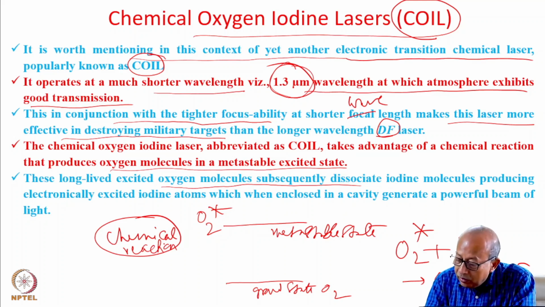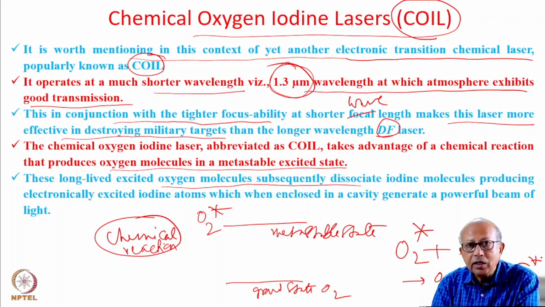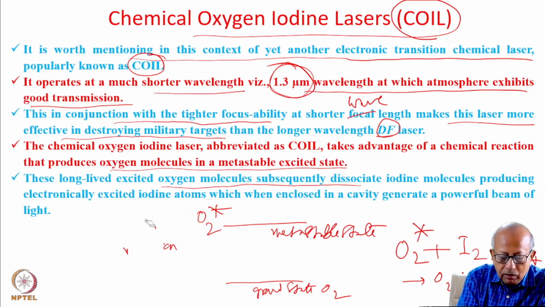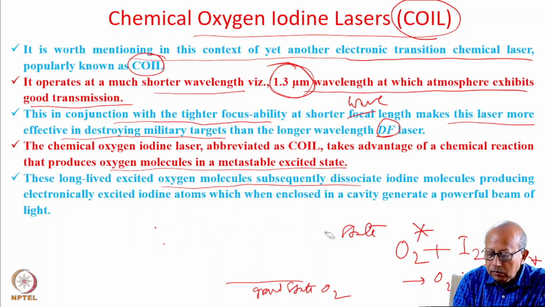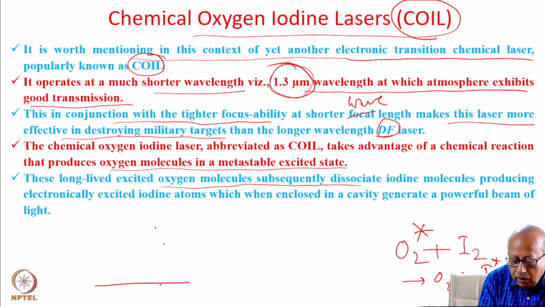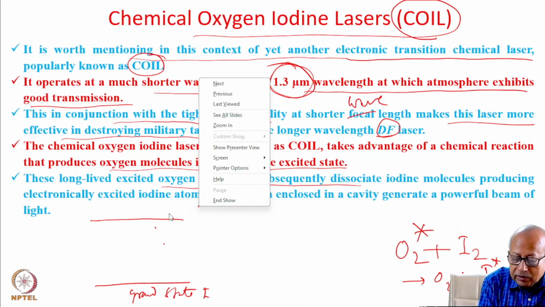And this iodine is produced in an electronically excited state. So this is the ground state of iodine and it has been formed in its electronically excited state.